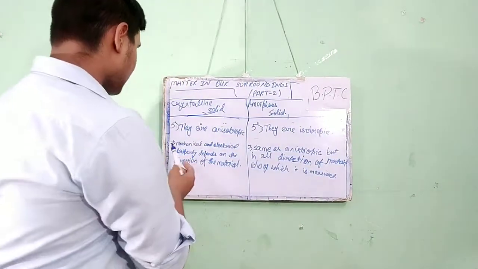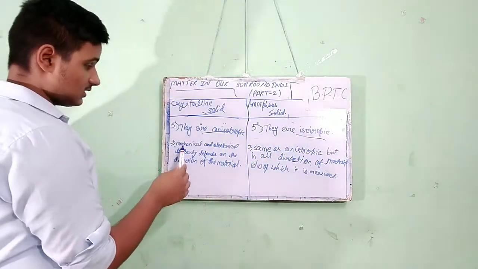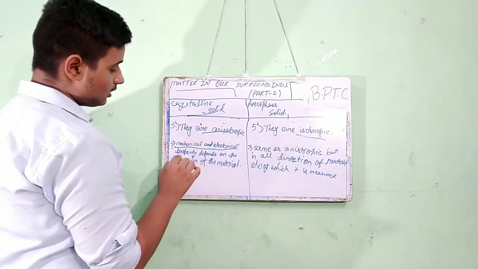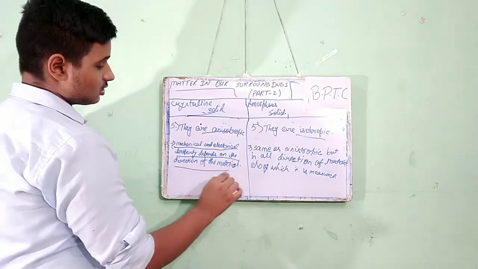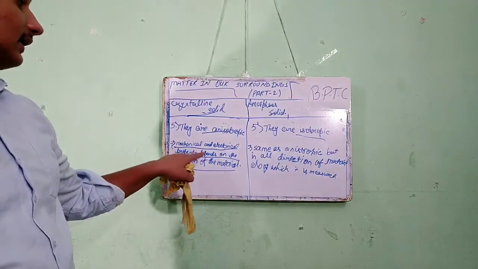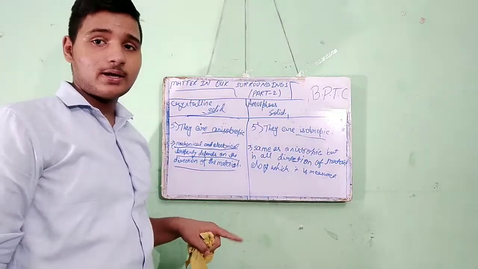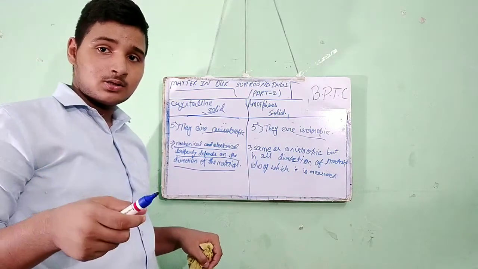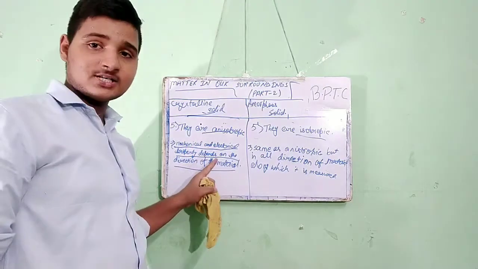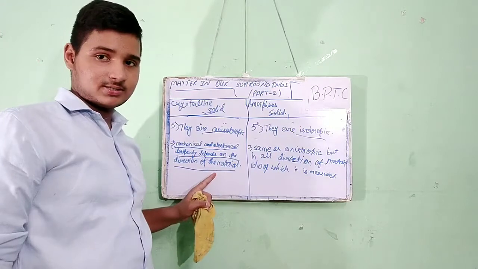Here I have explained what anisotropic and isotropic mean. About anisotropic: the mechanical and electrical properties depend on the direction of the material, on which direction it is placed.